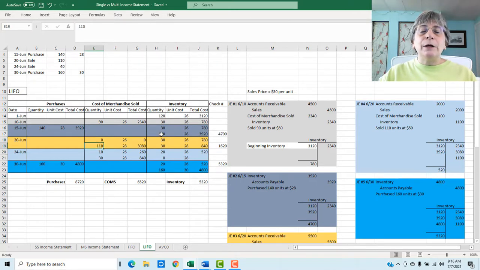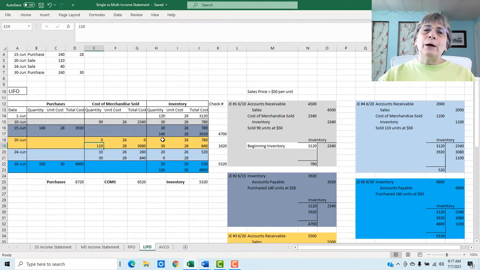We are taking the most recent things that we received, the items that we purchased. We're taking it from the 140 that we bought at 28 rather than from the older stuff, the 30 at 26. So all of that is coming from our last items purchased. So 110 units of those 140 units we are now selling. Our cost is going to be 110 times $28 to give us $3,080.